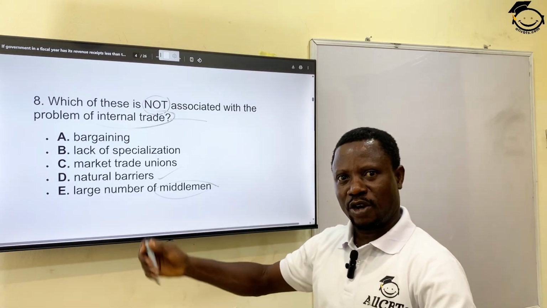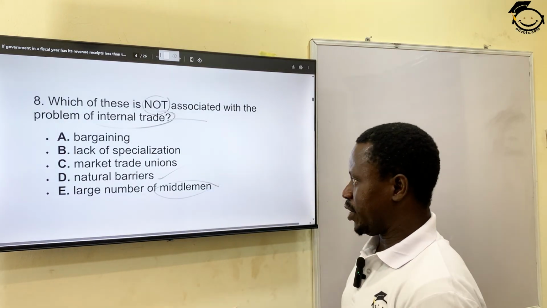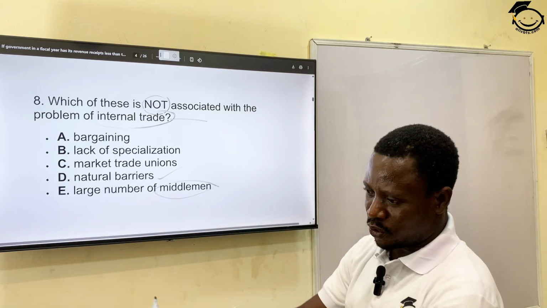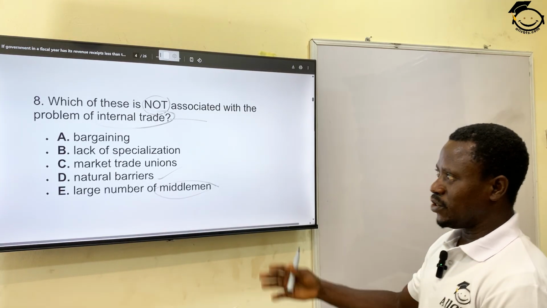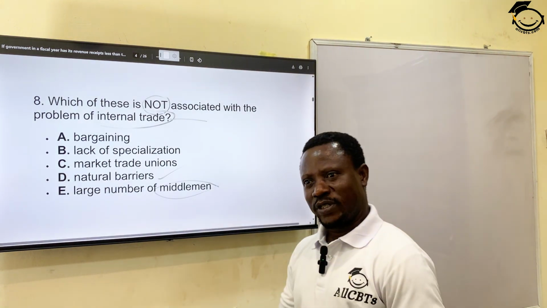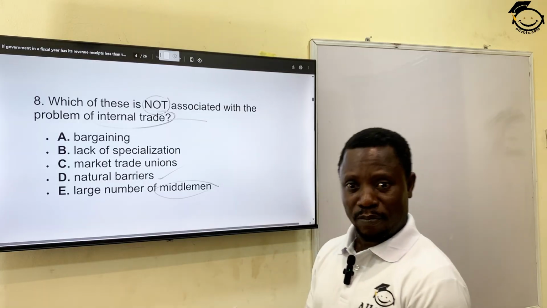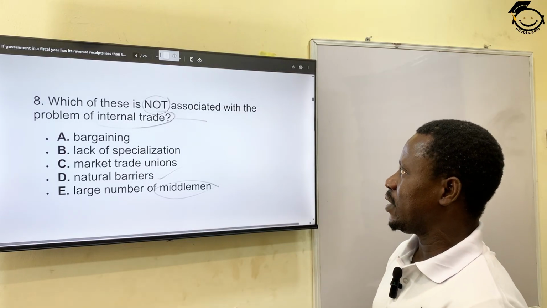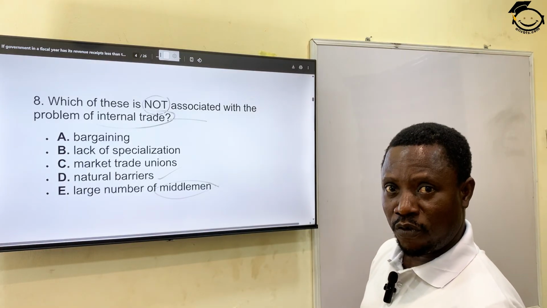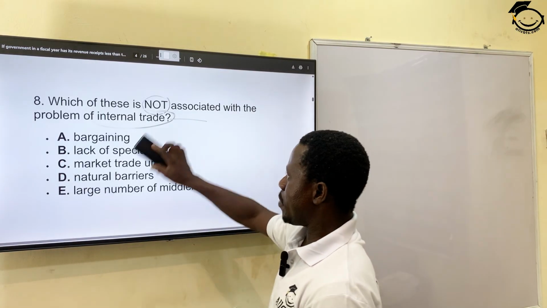We have trade unions that control each of the trades, okay? And lack of specialization in most cases, because they're just within, all right? More attention is not being paid. Then your power of bargain makes you buy a product at different prices at different places. The same product is bought at different prices at different places, even in the same market, depending on your level of power of bargain as a buyer.